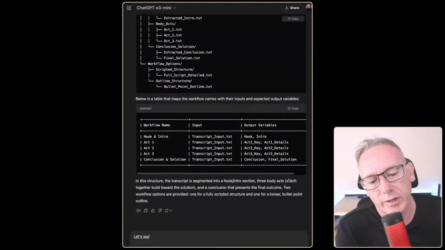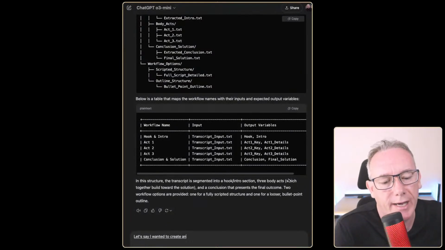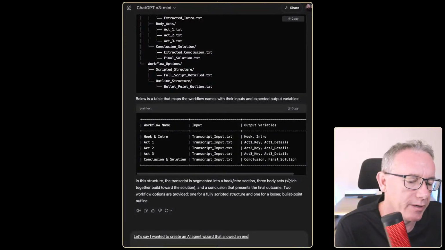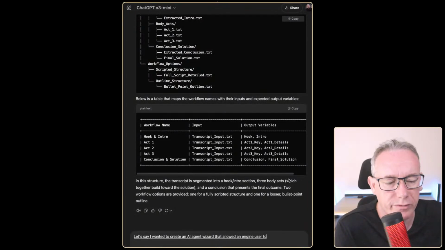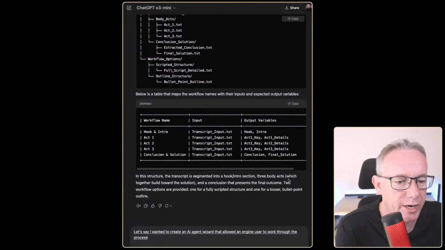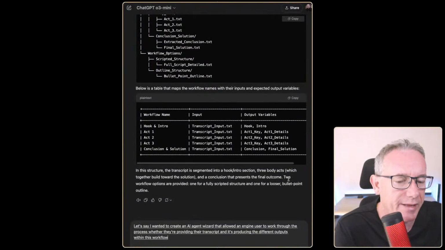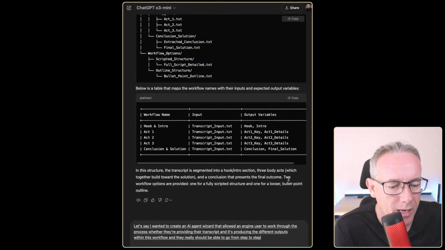Let's say I wanted to create an AI agent wizard that allowed an end user to work through the process where they're providing their transcript and it's producing the different outputs within this workflow. And they really should be able to go from step to step.